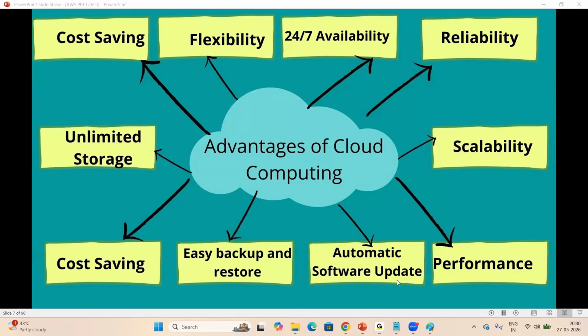Automatic software updates. We don't need to update the patches, right? Automatically, that will happen. Easy backup and restore, cost saving, unlimited storage also we can use in cloud. These are all advantages of cloud. Fine. Now look at my screen.